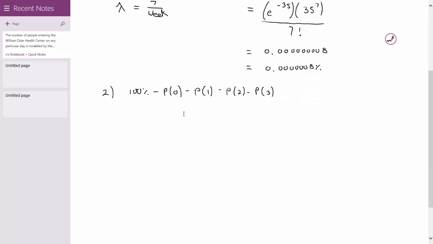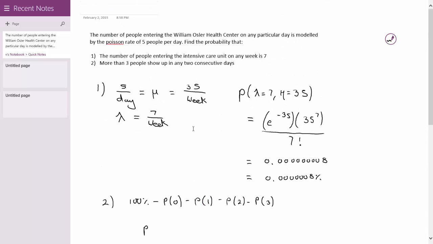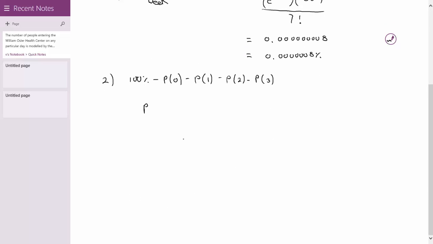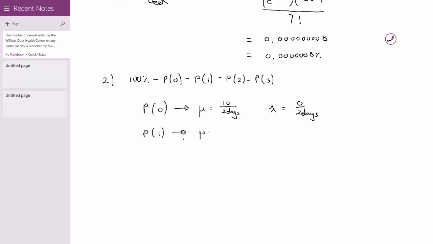So let's adjust these numbers now, because remember that this rate, if you look at the question again, is for any 2 consecutive days. So we need to adjust the mean yet again for each one of these. For the probability of 0, we would have a mean that's equivalent to 10 per 2 days, and our lambda, of course, being 0 in 2 days. This is true for p of 1, where the mu is still the same, and lambda is now 1 per 2 days. You can do this for 2 and 3 as well.